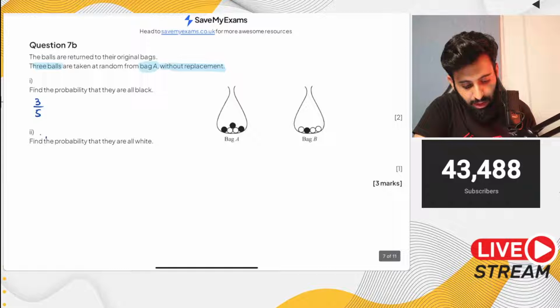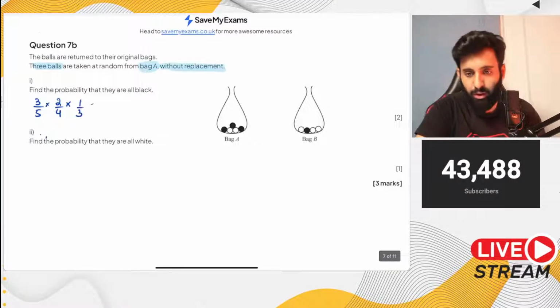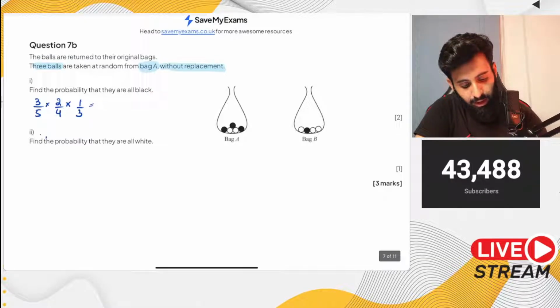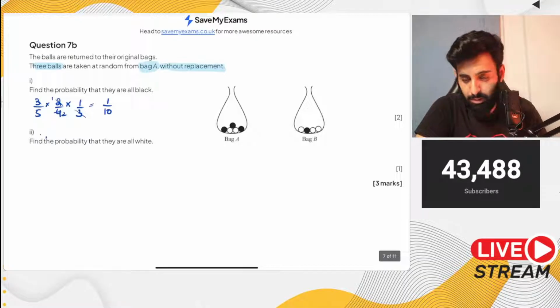Since you have 3 black and 5 total, 3 is your favorable, 5 is your total. And then 2 upon 4, the probability of getting a second ball that is black as well. And then 1 upon 3 for the third one. So 20 upon 200 is correct, but just make sure to simplify it. The 2s cancel, this 3 and this 3 get cancelled out, and now you're just left with 1 upon 5 into 2, which is 1 upon 10.